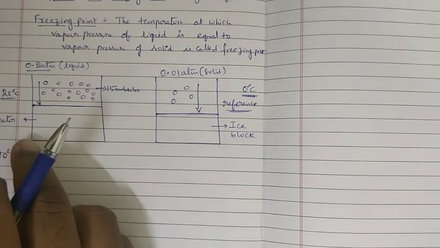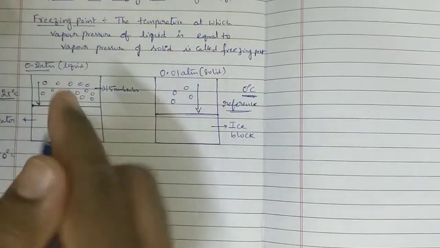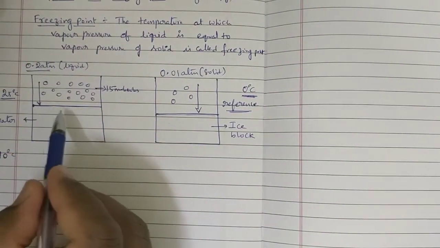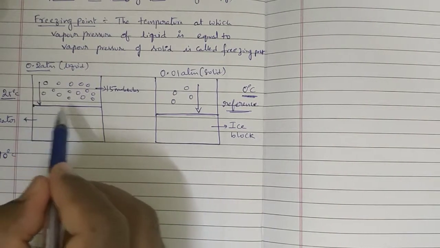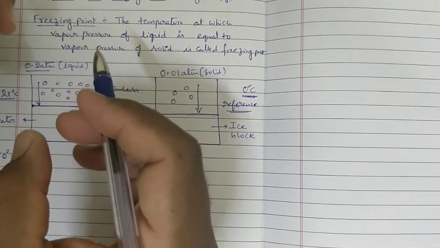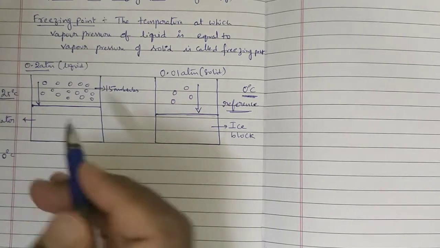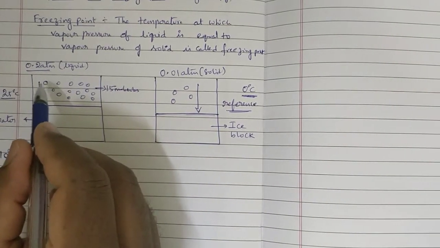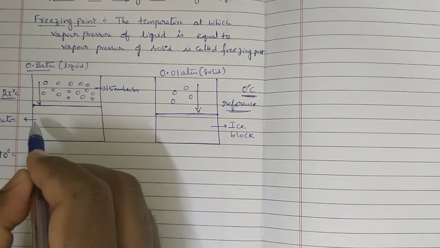When temperature is getting decreased, these molecules, even water molecules, will come closer. As soon as these molecules come closer, because of cooling, they will lose energy and be converted to liquid state.